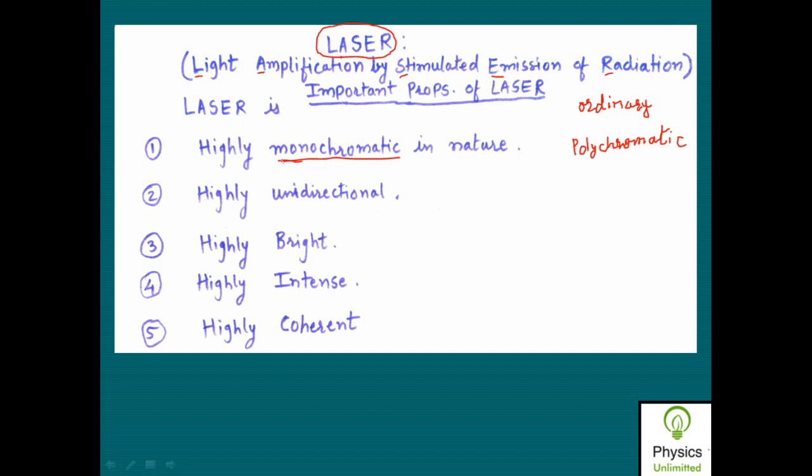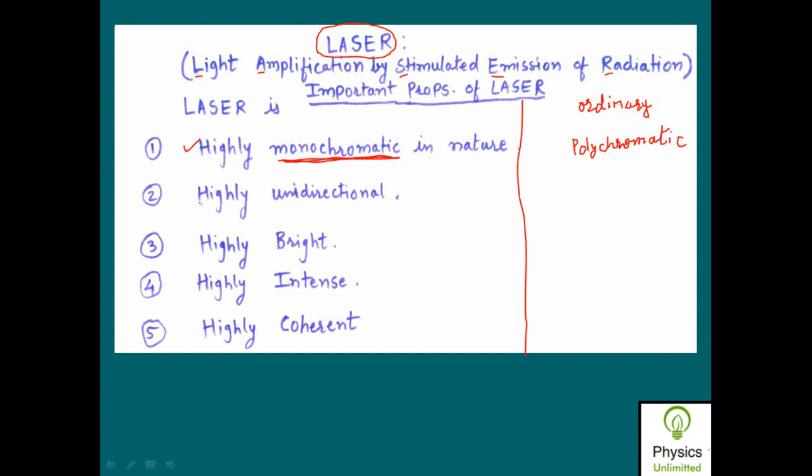While since the laser is highly monochromatic in nature, you might be knowing about the laser that it consists of a specific color, one particular color, such as red laser or green laser, and so on. So the laser is highly monochromatic in nature and it is of one specific color due to this property, that it has a high degree of monochromaticity as compared to that of the ordinary source of light.